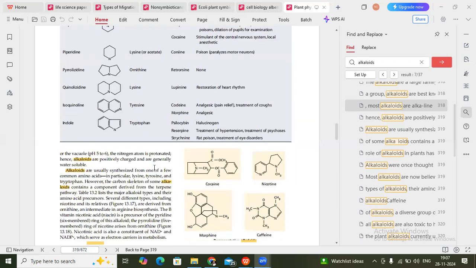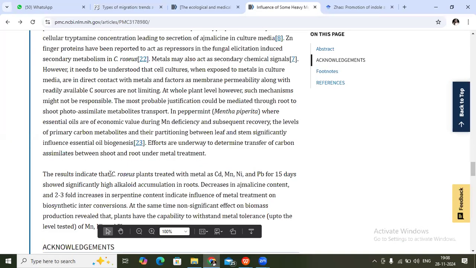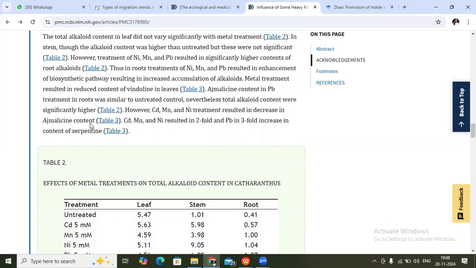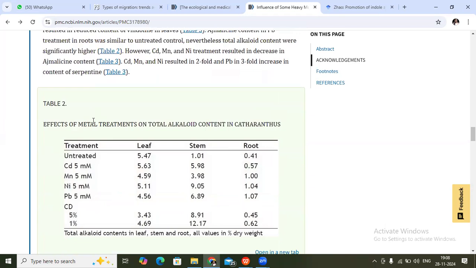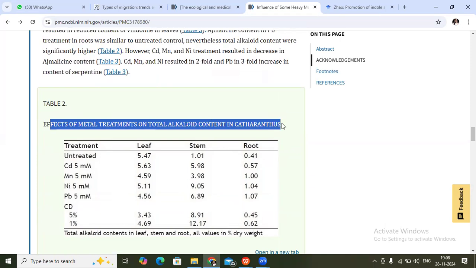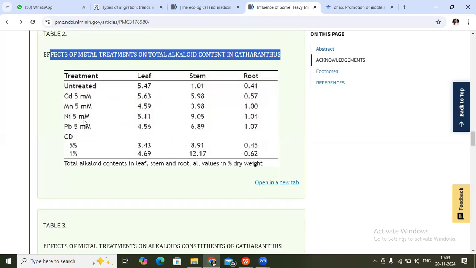So how is nickel connected with alkaloids? Nickel belongs to the heavy metals, right? When nickel concentration is high in the soil, it affects the secondary metabolites of the plant. Here one research article is there. In the Catharanthus roseus plant, they have treated with metal. They studied how these heavy metals affect the alkaloid content: effect of metal treatments on alkaloid content in Catharanthus roseus. They treated it with nickel and others.